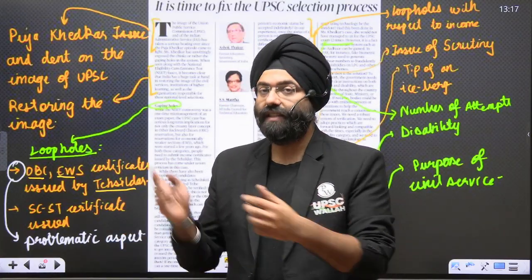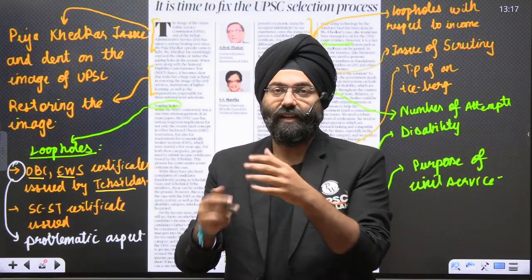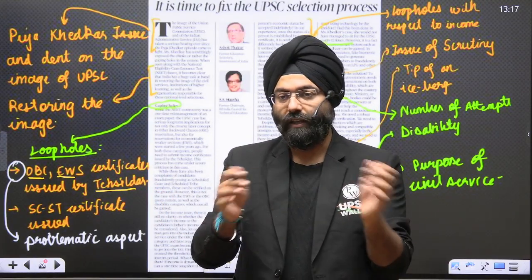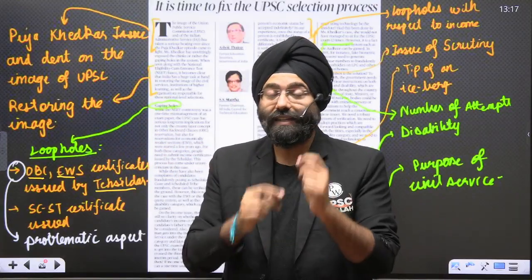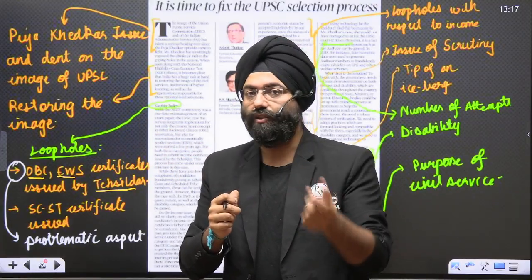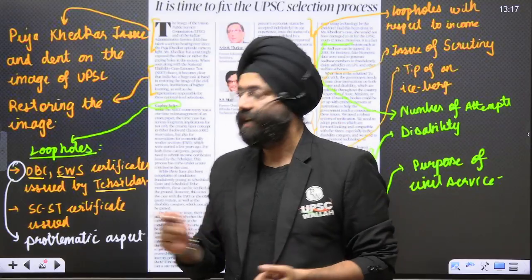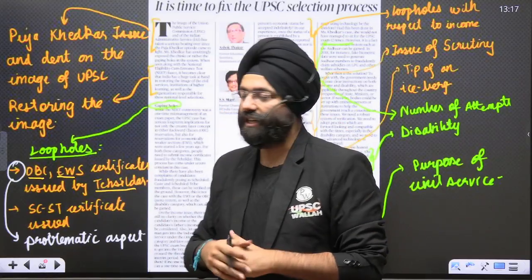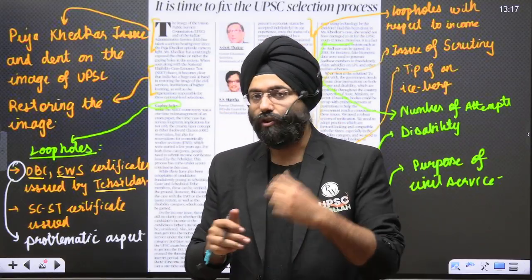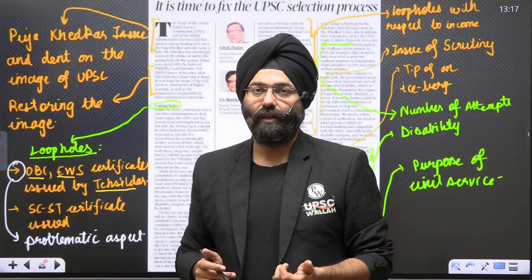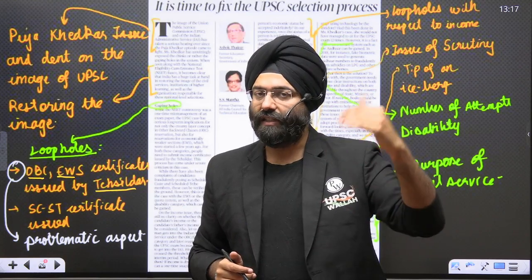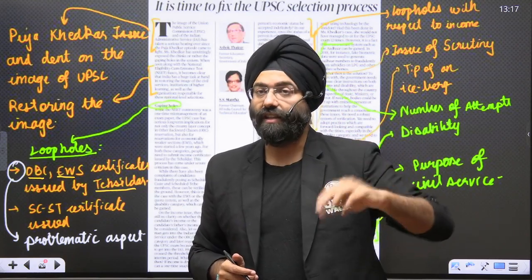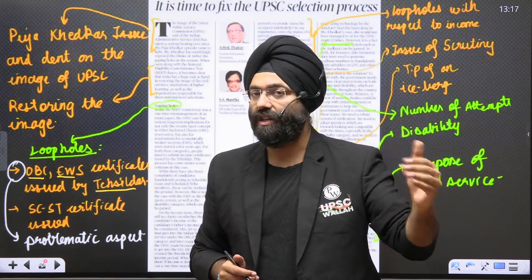We have seen cases where husband and wife possibly are getting divorced on paper to show that their child does not own anything. So various things have been coming up. These things need a proper background check, where we see that the Tehsildar issuing the EWS or the OBC certificate is not thoroughly investigating. Even when you submit your certificates during the interview, there is certain investigation done, but again there are loopholes with respect to the investigation.